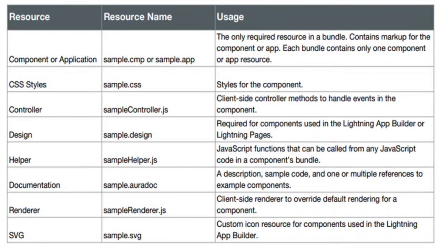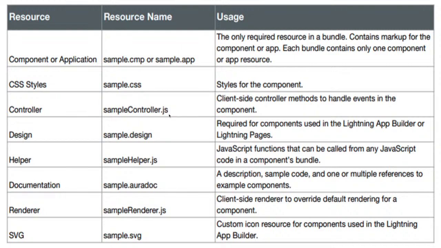Right, so I hope everybody has gone through this table and you are able to understand a few things. UI related things we'll write in the component or application. Then styling, whatever CSS we have learned so far, and a few more things we'll write in the style file. Then we have the controller where we'll write JavaScript code.